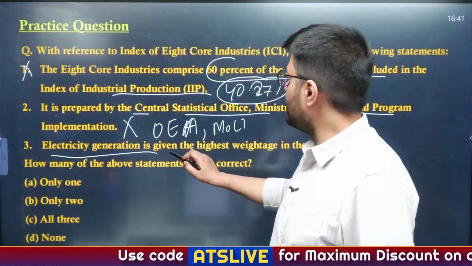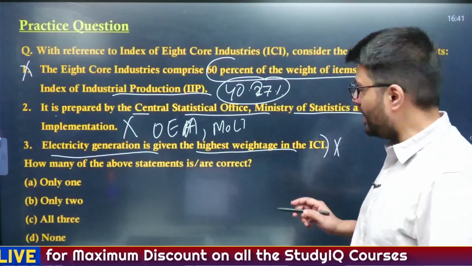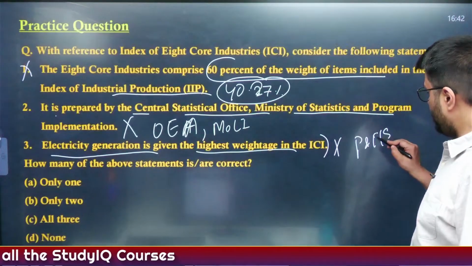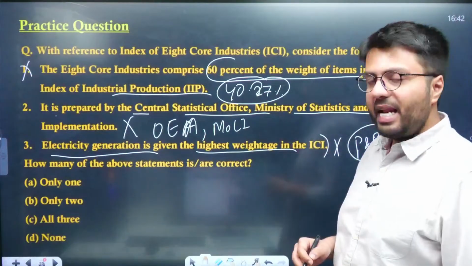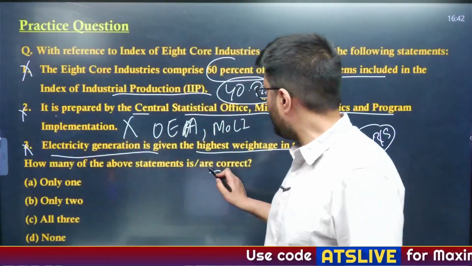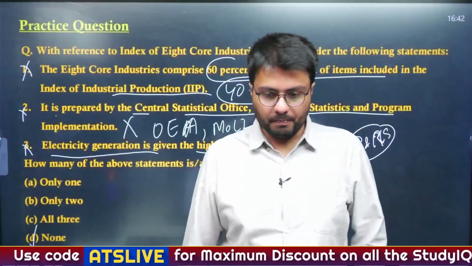Third, electricity generation is given the highest weightage in ICI. Again, it is incorrect. That is, petroleum and refinery sector has the highest weightage. Second is the electricity generation. So third also incorrect, second also incorrect. Which one of the following is incorrect? None. That is, option D is right.